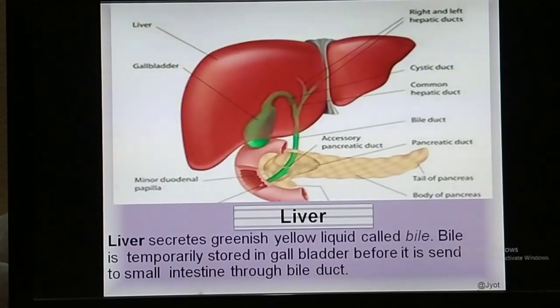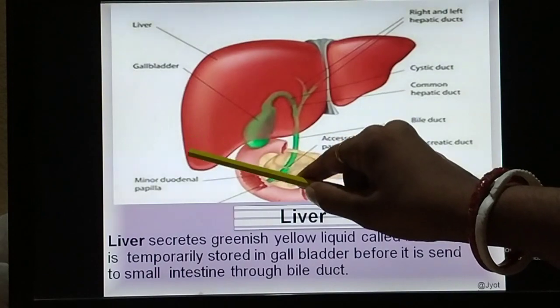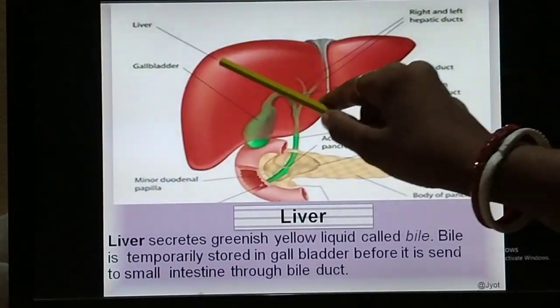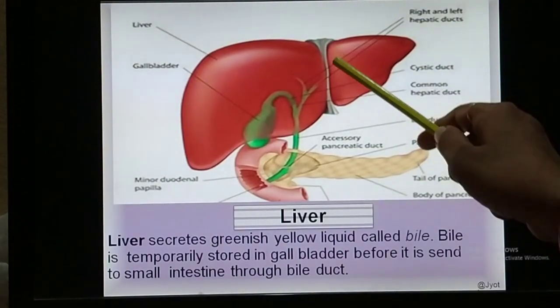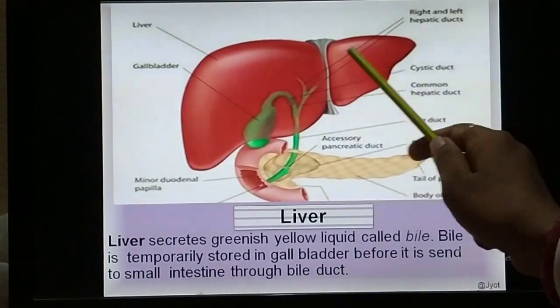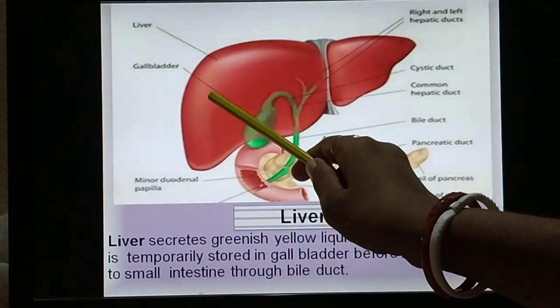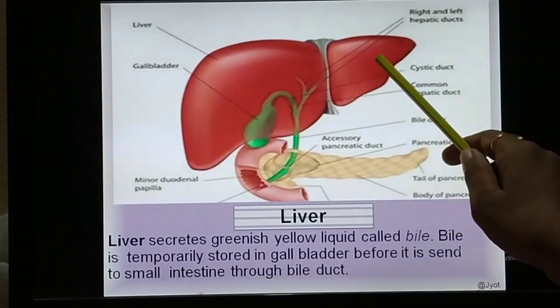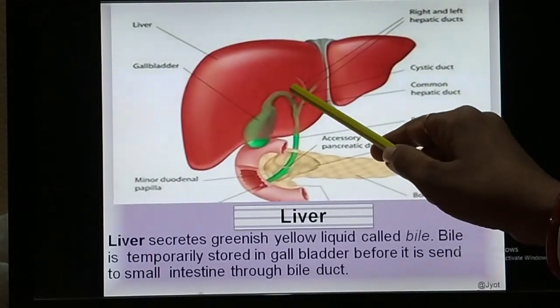Next, the other associated gland is the liver. The liver is the largest gland in our body. This is the liver, the whole red color part, and this liver is divided into two lobes, two sides, that is the right part and the left part.